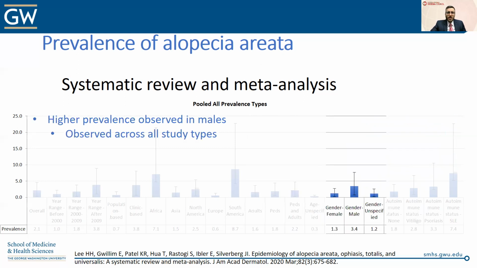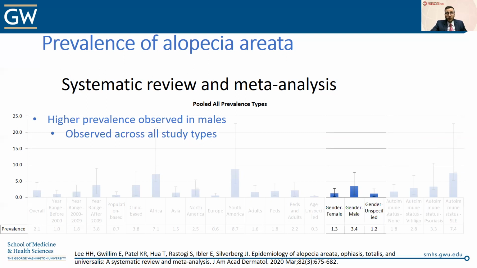Here we also saw higher prevalences of alopecia areata in studies that had a predominance of males compared to studies that had a predominance of females. I want to clarify this. Unfortunately, very few studies have really stratified prevalence estimates among their female versus male populations. So we really don't know if there are sex or gender differences in the prevalence of alopecia areata.